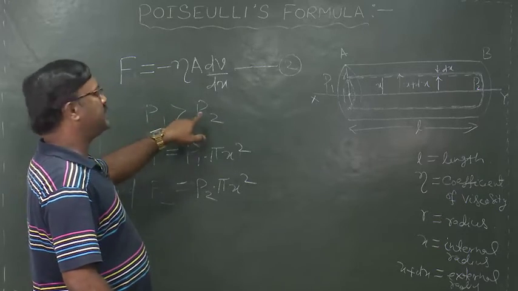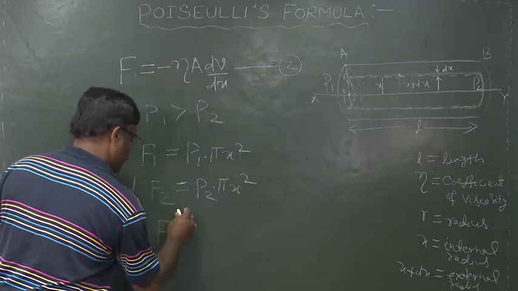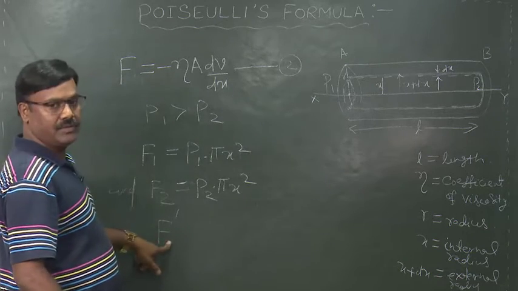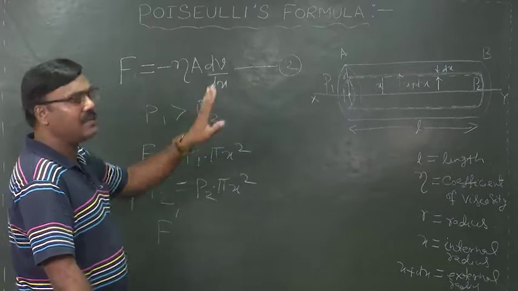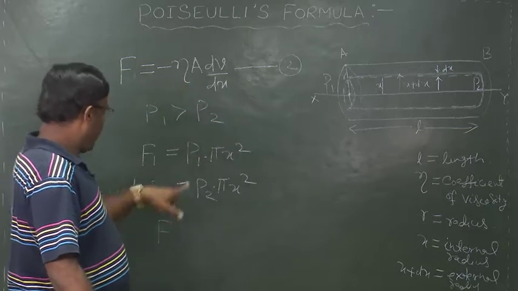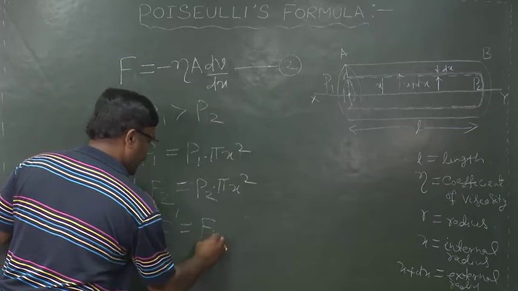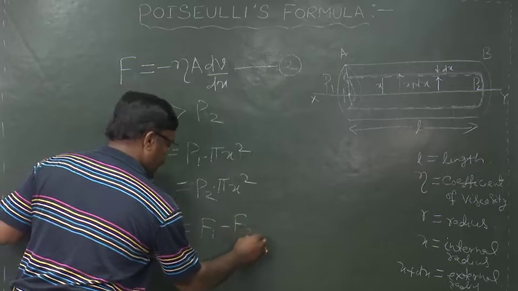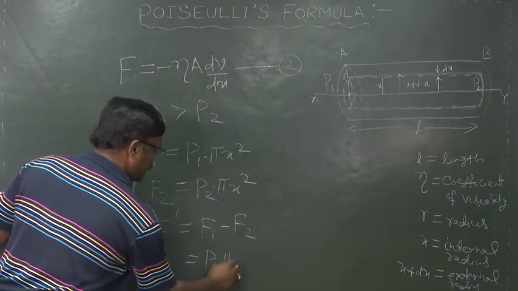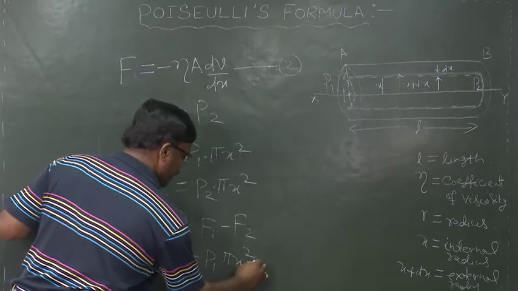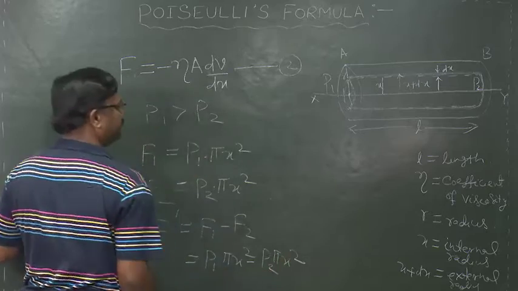Since P1 is greater than P2, hence the net force due to the pressure acting on the element is F dash, which is equal to F1 minus F2, which is equal to P1 pi x square minus P2 pi x square,